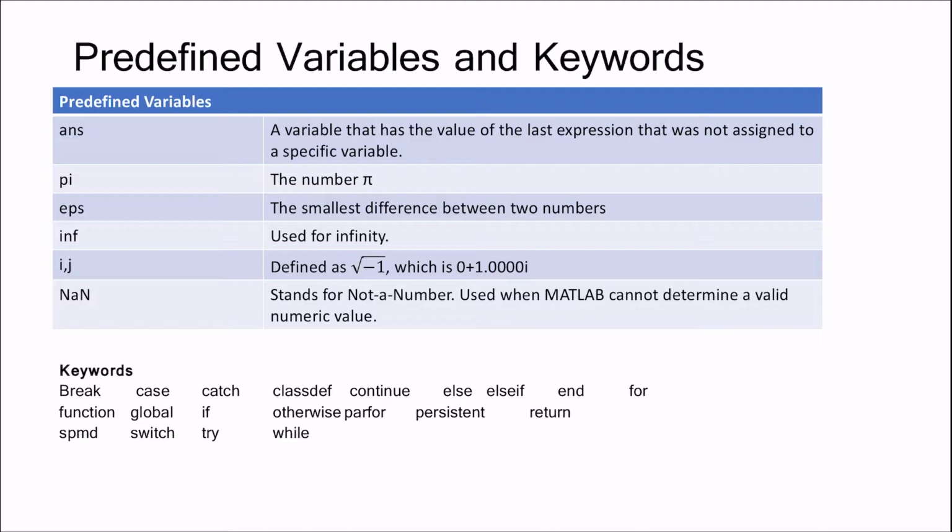And some other keywords like break, case, catch, classdef, continue, else, elseif, end, for, function, global, if, and so on. These are the keywords which are already defined in the system. We cannot use these for defining any constant or any variable explicitly. They have their dedicated functionality in MATLAB programming.